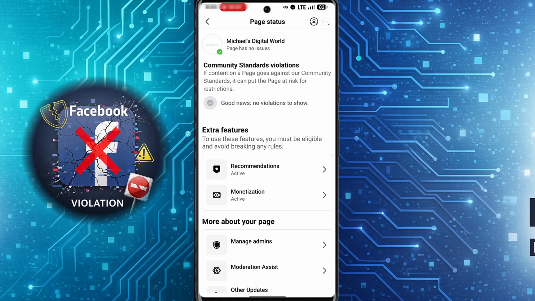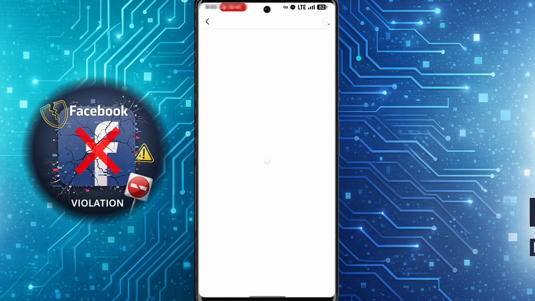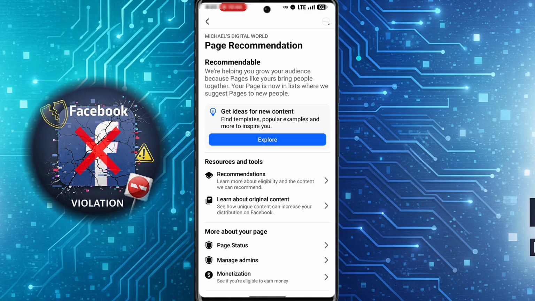But if you have a violation, you either see it in the extra feature section here under recommendation or monetization. When you tap on recommendation, you should be able to see the kind of violation you have. Now, once here, you want to take a screenshot. And then once you have taken a screenshot, the next step is creating the appeal.